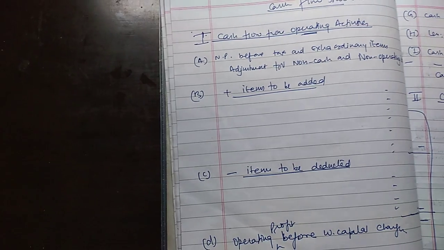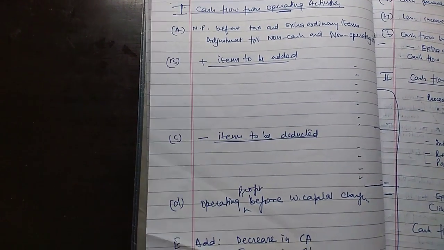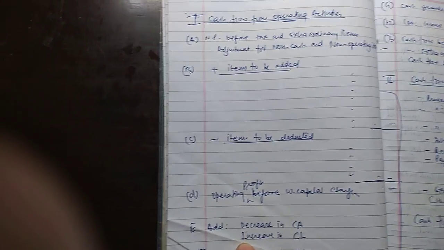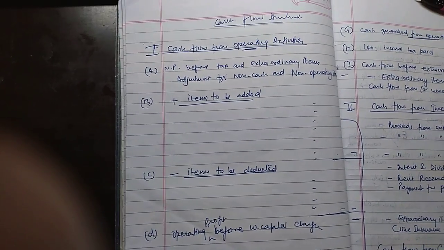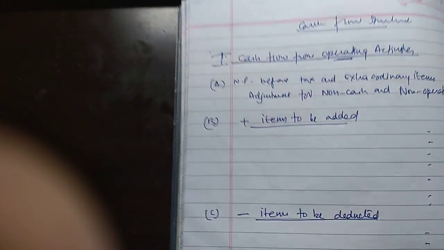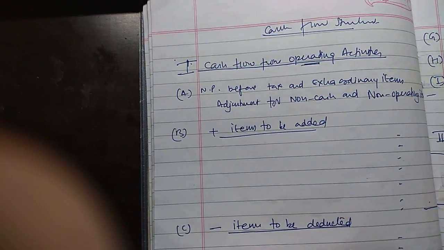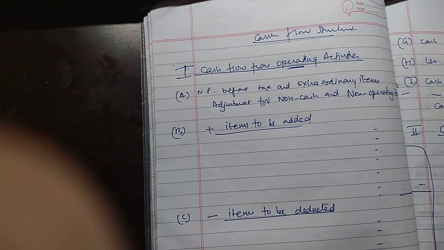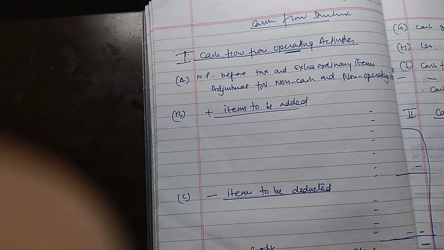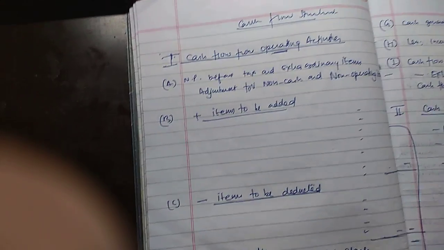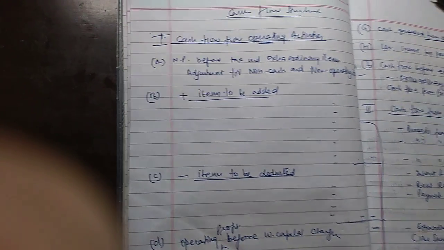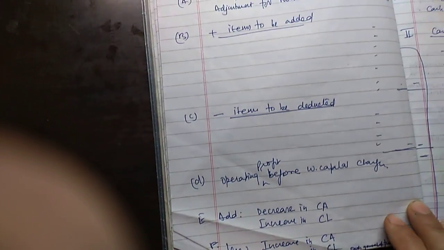We generate cash from three types of activities. One is cash from operating activities, second is cash from financing activities, and third is cash from investment activities. What are operating activities? Operating activities are those activities which are essential for the basic business operation of the entity. We have profits. When we adjust our profits, we get the cash flow from operating activities.